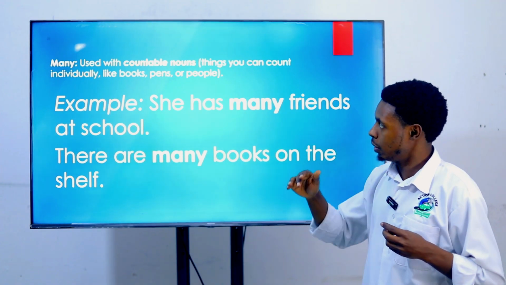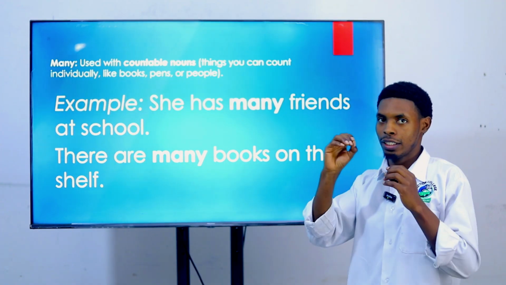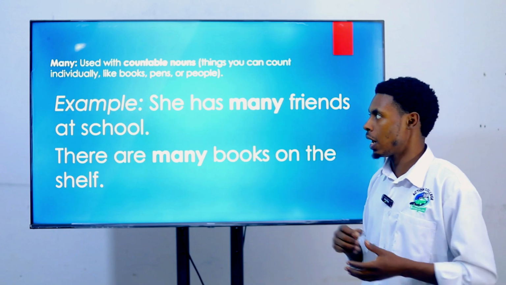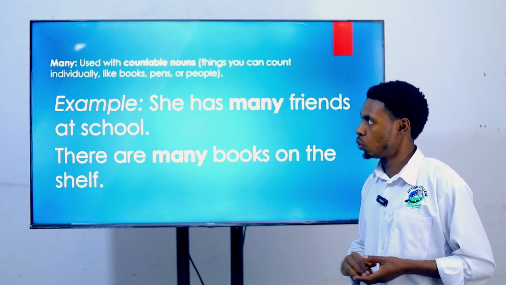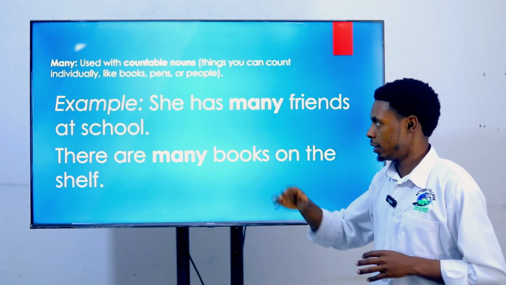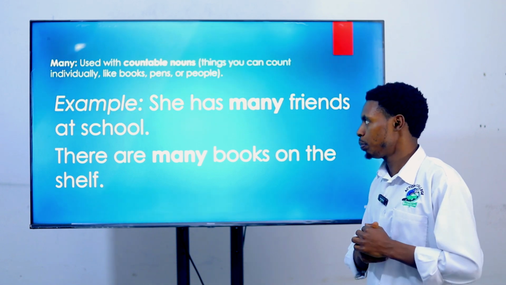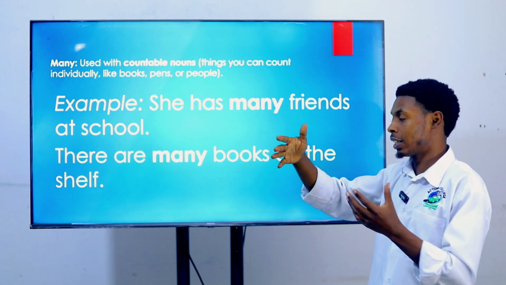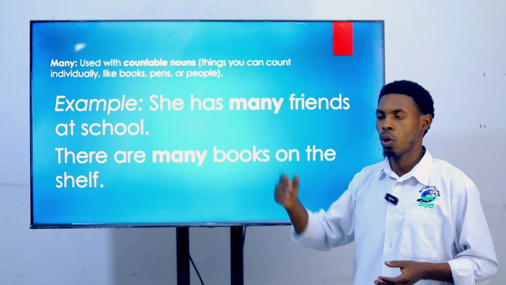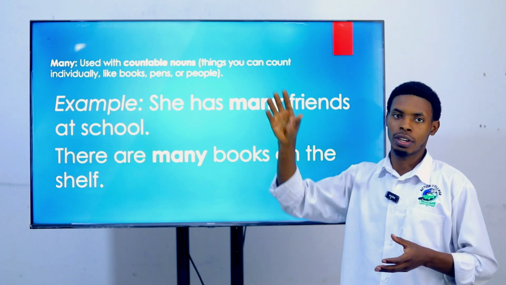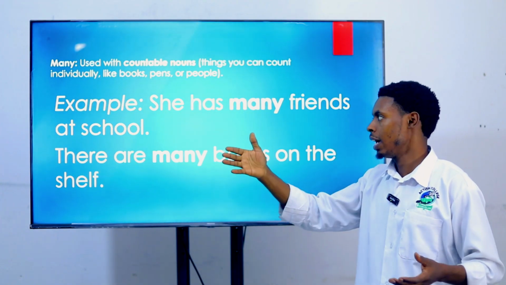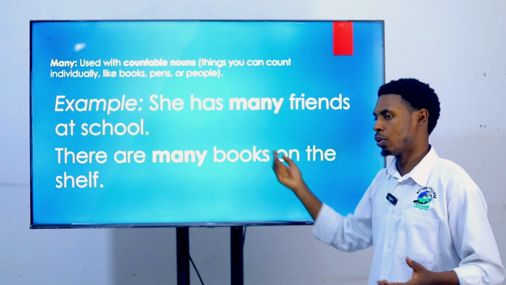Without using much, it means that it's a countable noun. If it is a countable noun, you have to understand that this noun has to work with many, because many is an adjective which is going to work with something which is countable. For example, if you can count friends, these are friends you can count. Maybe you have two friends, 5 friends. So what do you call many? Maybe there are 7 friends. If there are 7 friends for you and you feel like this is a great number of friends, you can say here, she has many friends at school. I have many friends at school.